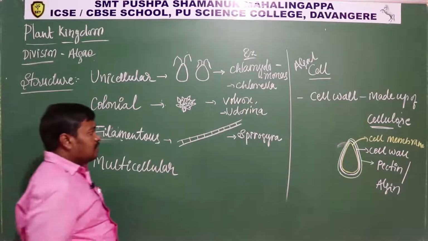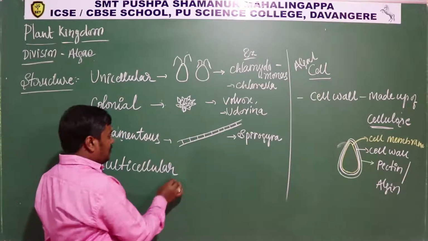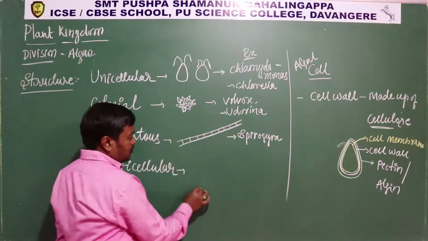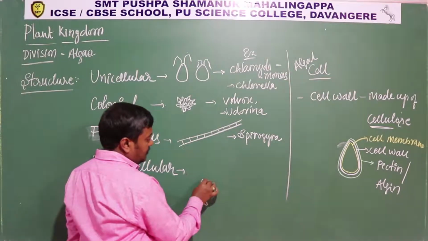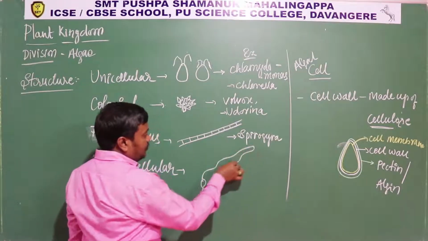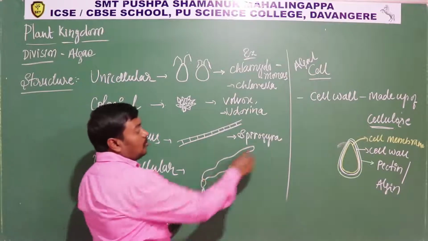Then multicellular, of course this is also multicellular, but huge structures are also there. They have a different structure like this and huge structure like this, so it can grow up to 100 meter.